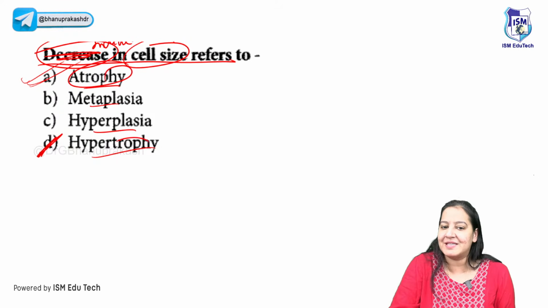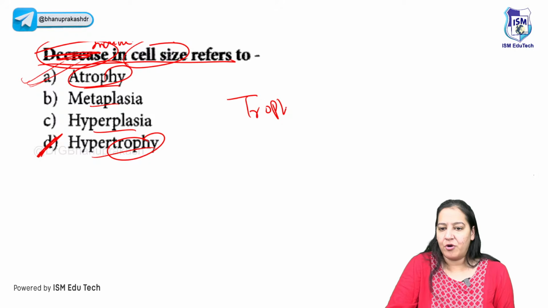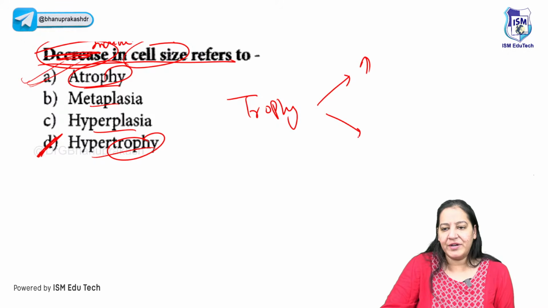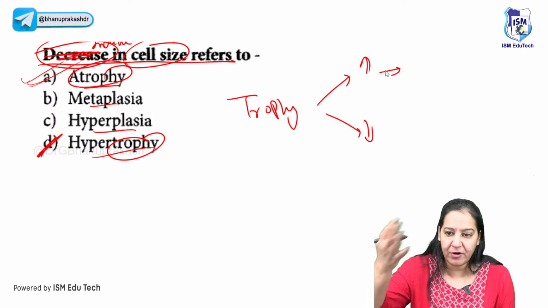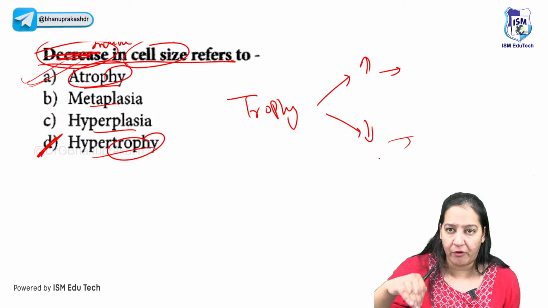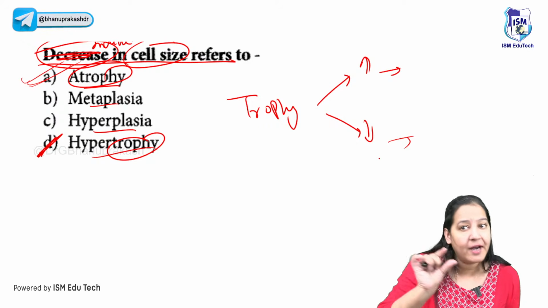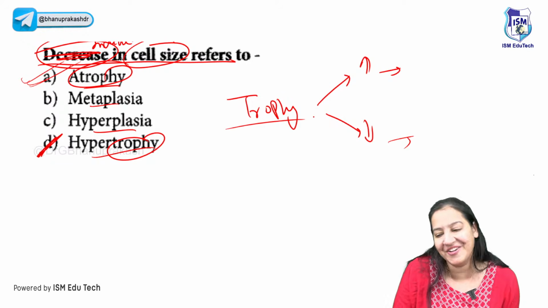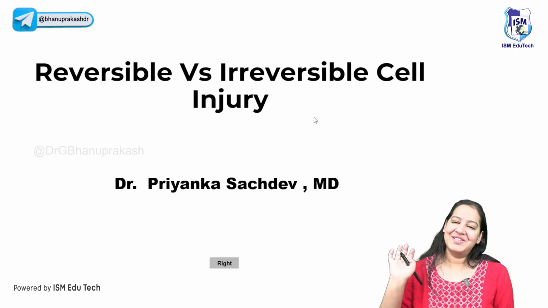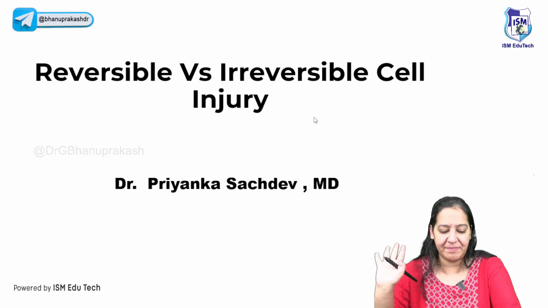Trophy means size. Increase in size is hypertrophy. Decrease in size is atrophy. Hypertrophy, atrophy. Trophy means size. You got it. I guess everyone got it. So you can get questions like that. The first chapter is over.